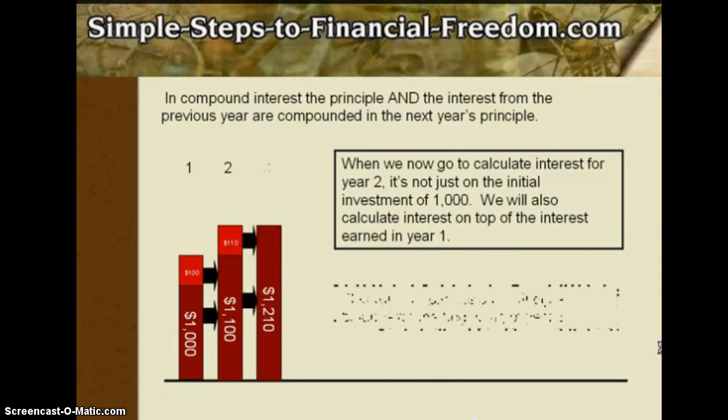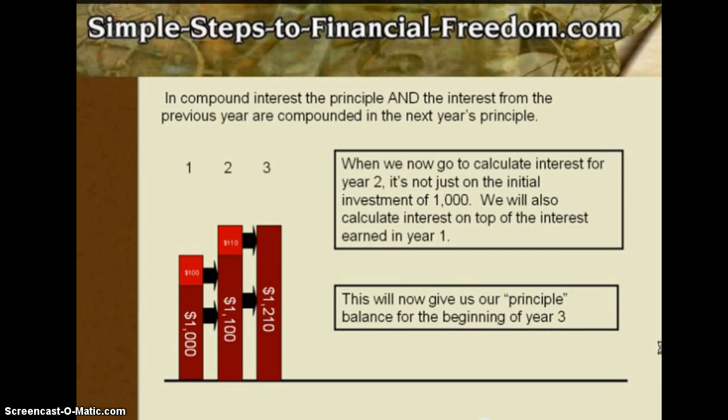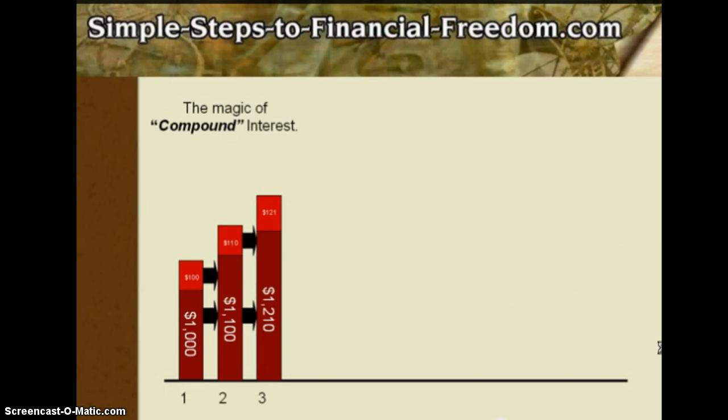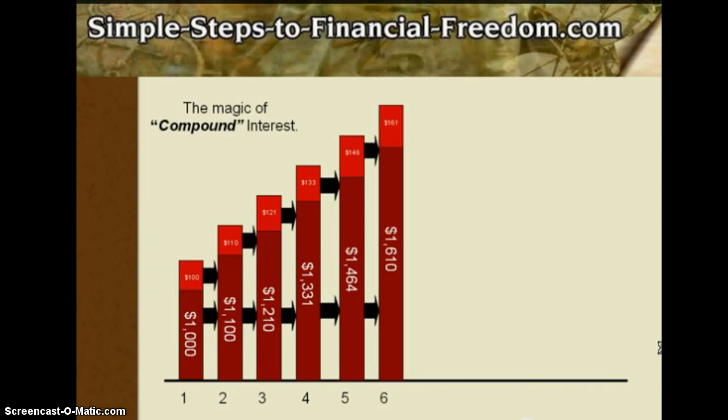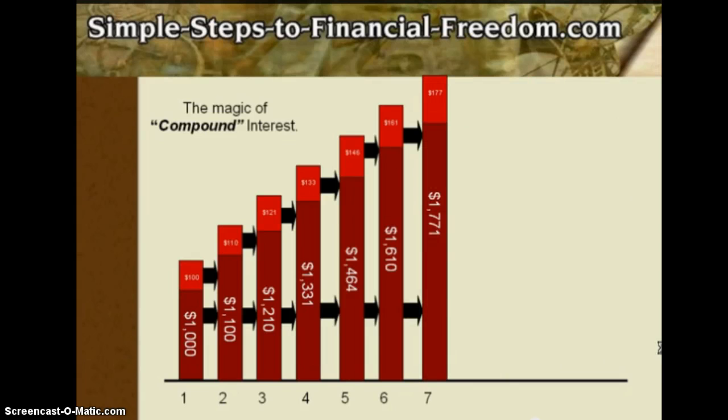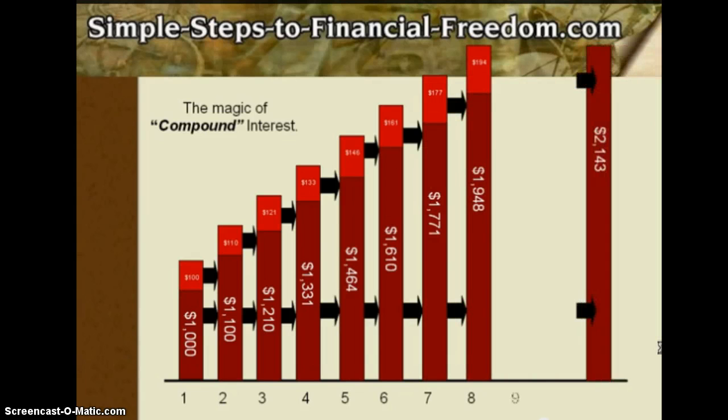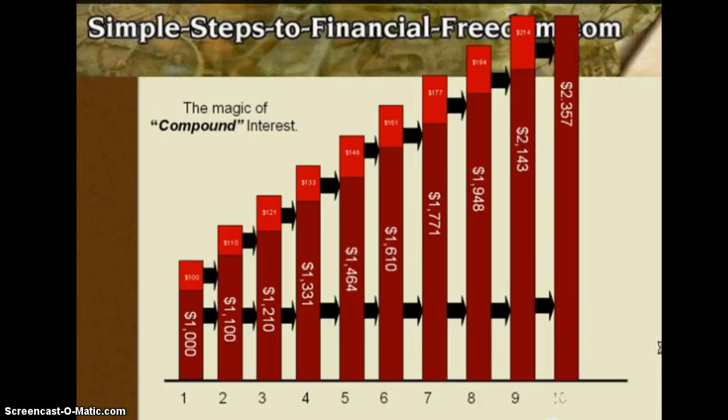This will now give us our principal balance for the beginning of year three. The magic of compound interest is that each period, the interest is compounded into the new principal for the next period, and therefore the interest grows and the principal grows, and they compound on each other, getting bigger and bigger.